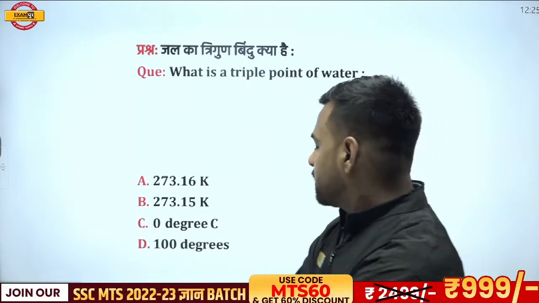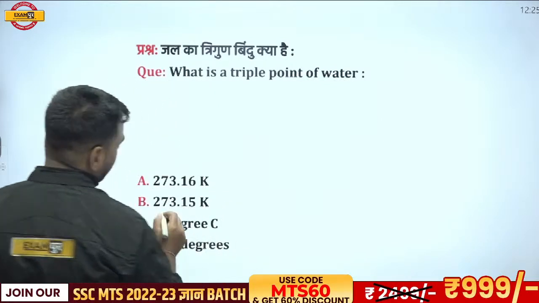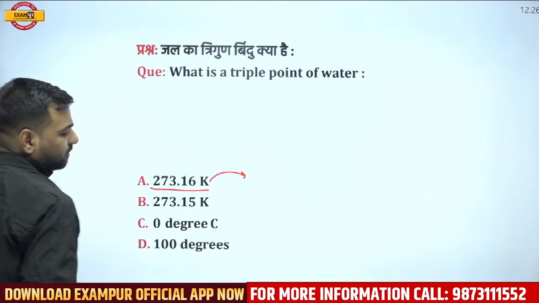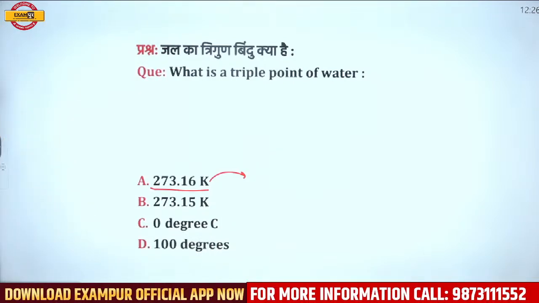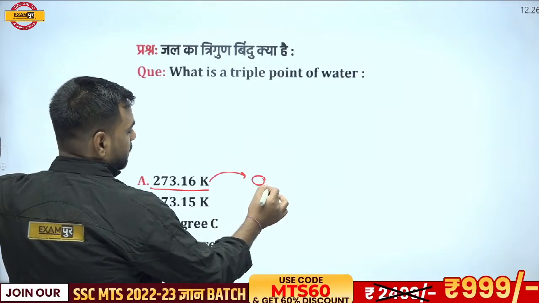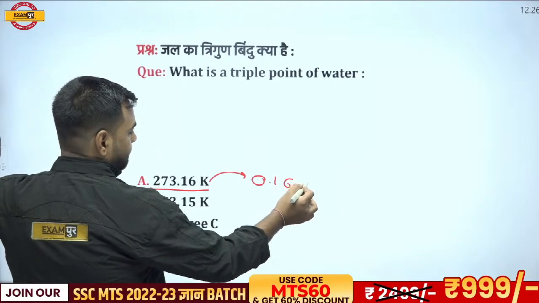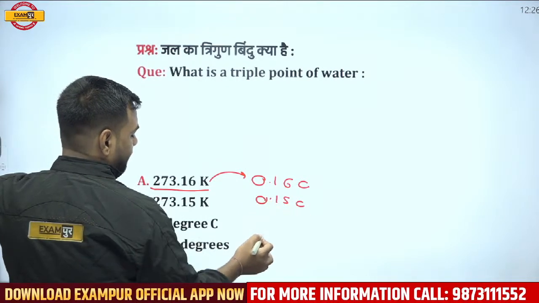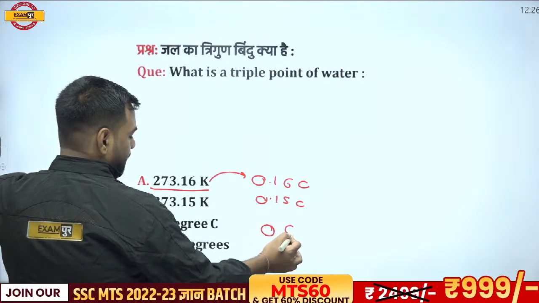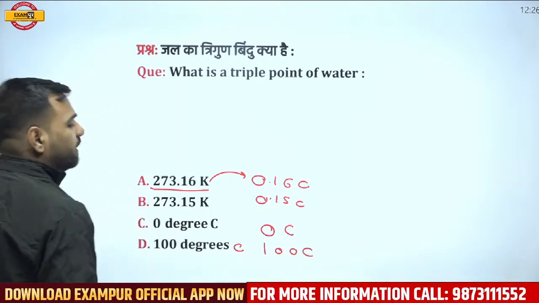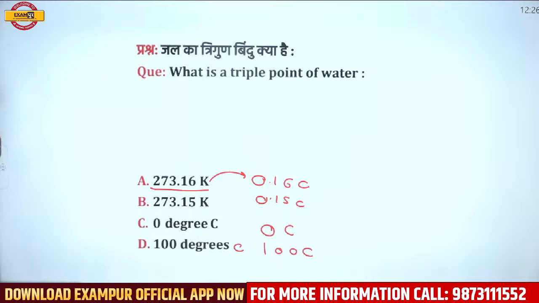Okay. See, Akhilesh, if I go with this temperature, just have a look and compare this part. It would be 0.16 Celsius, it would be 0.15 degrees centigrade, it would be 0 degrees centigrade, and it would be 100 degrees centigrade. Now, if I compare all these options, the best one is this.